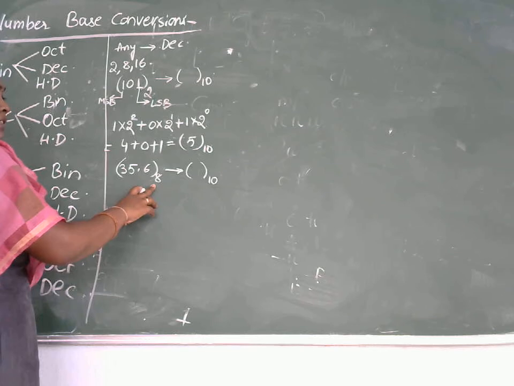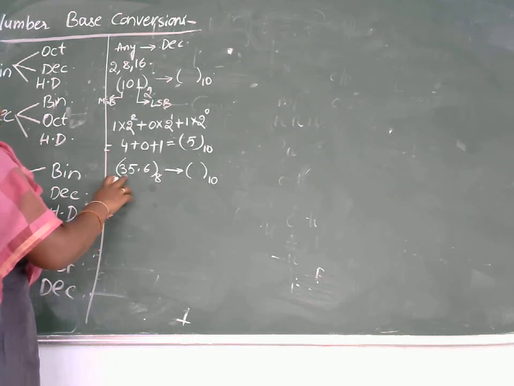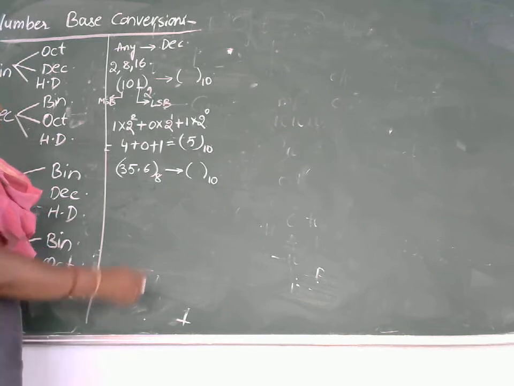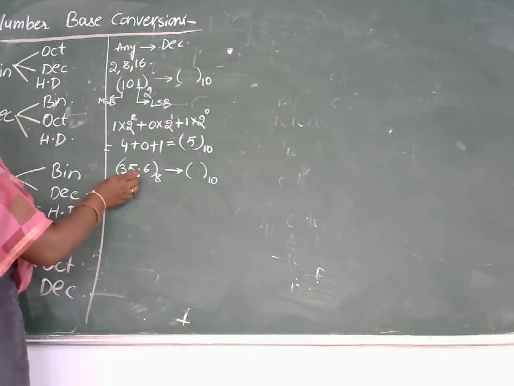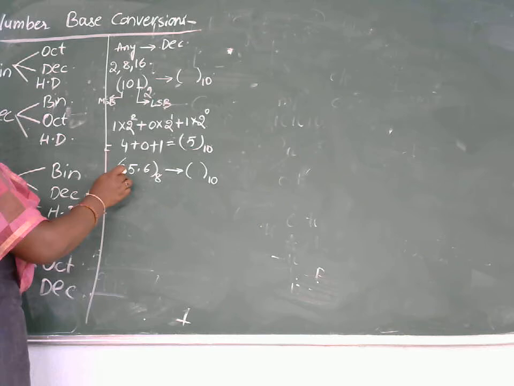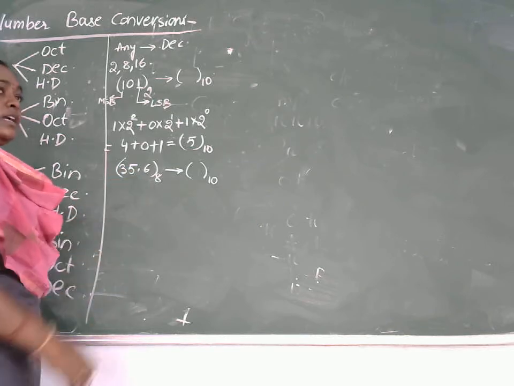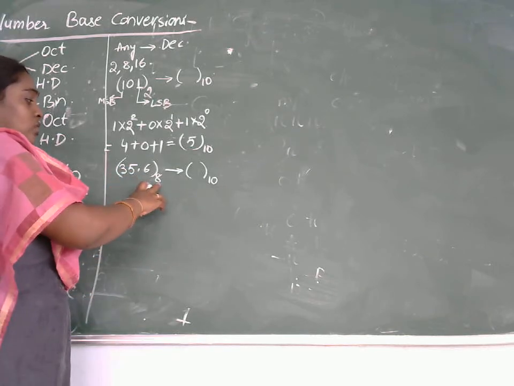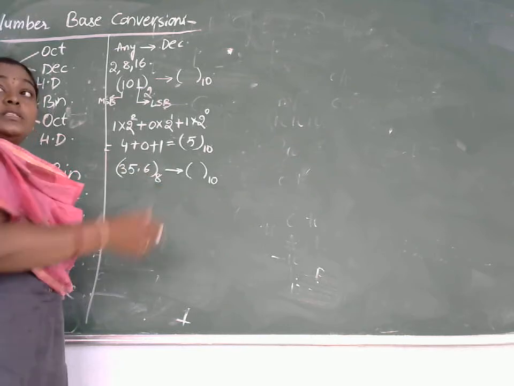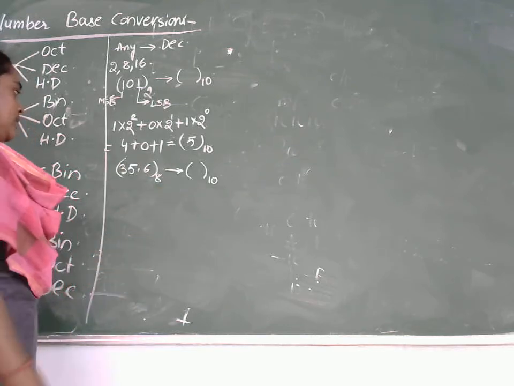And whenever we are reading a number other than the decimal number system, we need to represent each and every digit individually. That is the reason I am saying, instead of saying it as thirty-five, I will be saying it as three, five. If I say thirty-five, it is not an octal number system, it is a decimal number system.